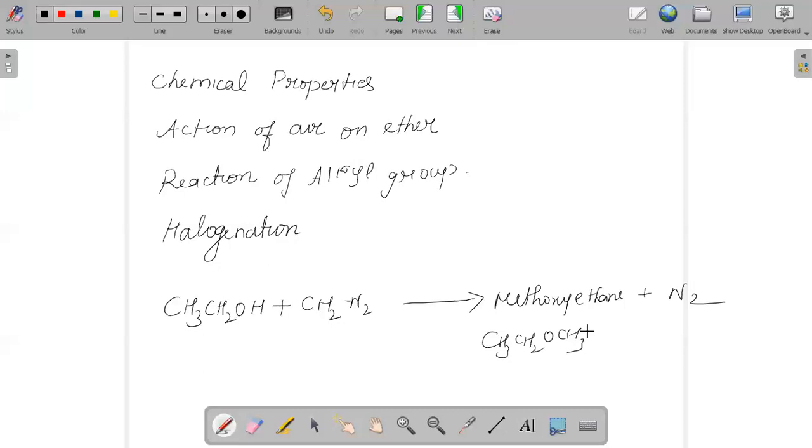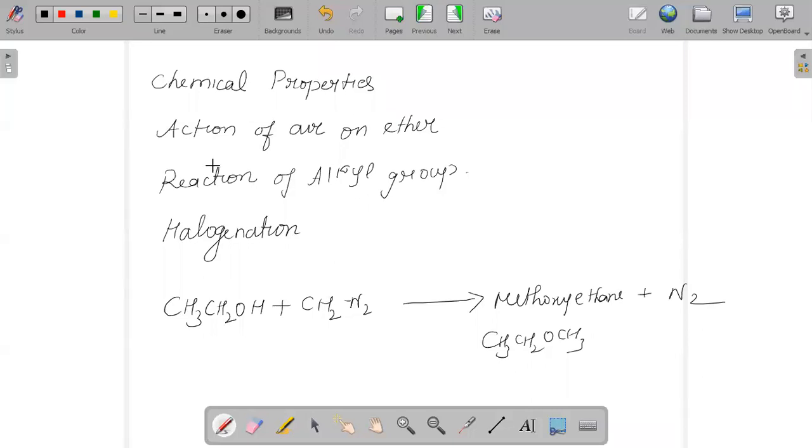When we talk about the chemical properties, if ether reacts with oxygen, it will give a product. For example, ethoxyethane reacting with oxygen in presence of light will give you 2-ethoxyethyl peroxide. It will give you a peroxide. Suppose ether is reacting with a Lewis acid, then boron trifluoride etherate is the product.